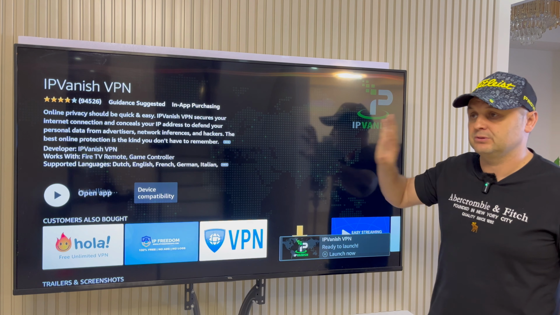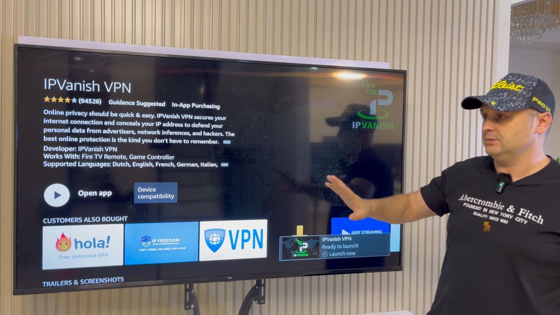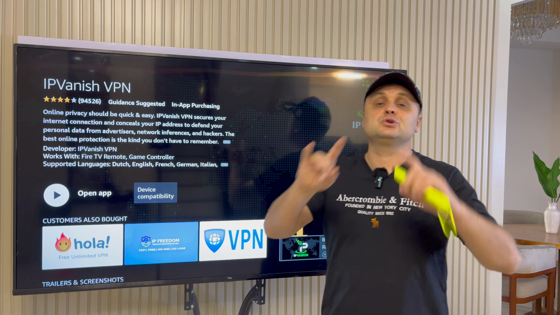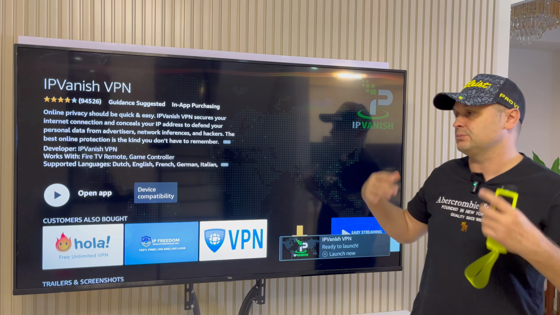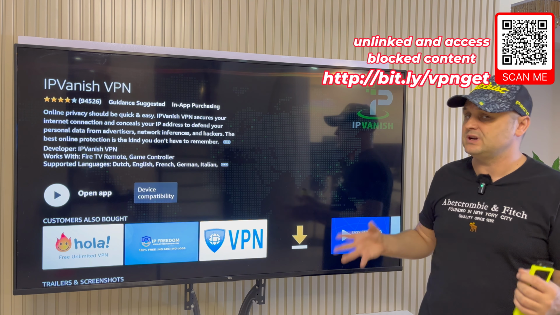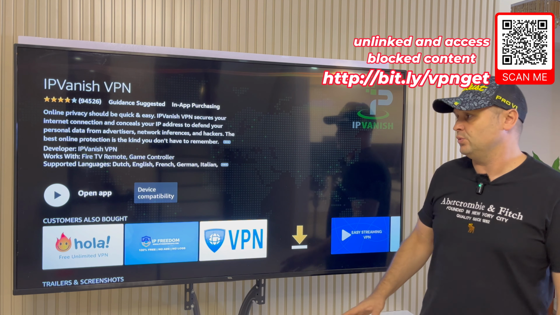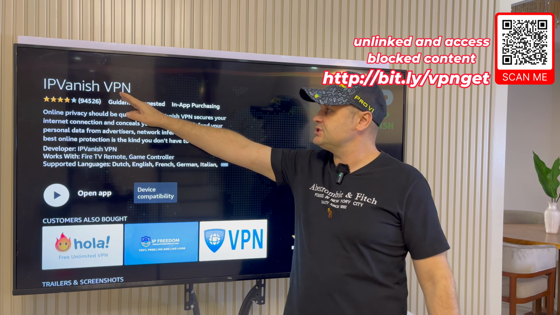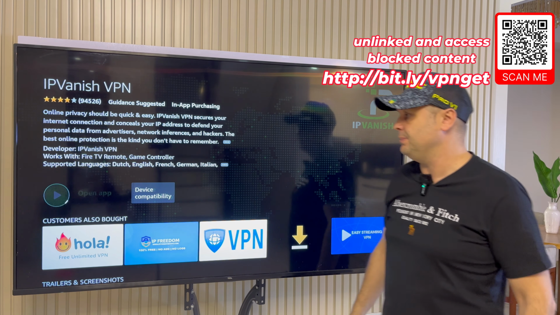Today, I'm going to show you an incredible application for live TV and movies and TV shows. But then also I'm going to show you how to access all the other applications, and I'm going to recommend some as well. So it's not going to even take long because once you have access to the unlinked store, it's really quick. So when IPVanish installs successfully, we can just hit Open App.